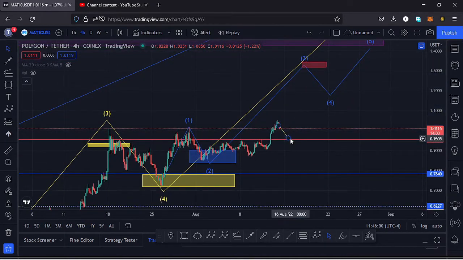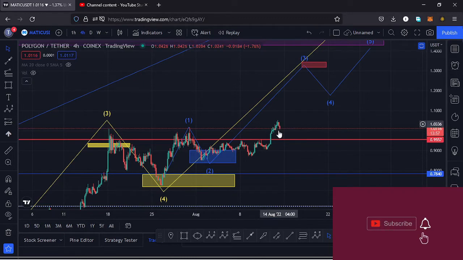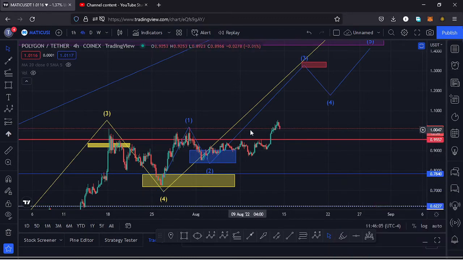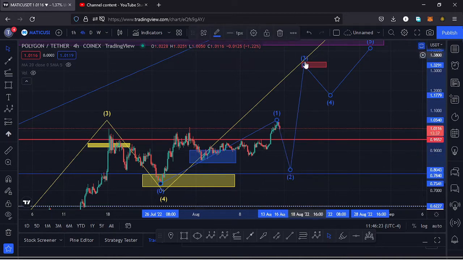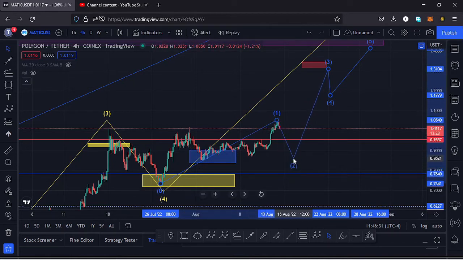The other key scenario is that maybe we have not yet seen the high of that first wave of this fractal wave, and maybe the high that we have made might be the high of that first wave to the upper side, and I will have to adjust my Elliot wave count, having this high as the high of that first wave to the upper side. Expect a retracement to the lower side in a wave 2. So it's possible that this might be the high of this fractal wave, then expect a retracement to the lower side in a wave 2, and in case that is the case, then I'll have to use the Fibonacci's to get a new target area of that wave 2 to the lower side.